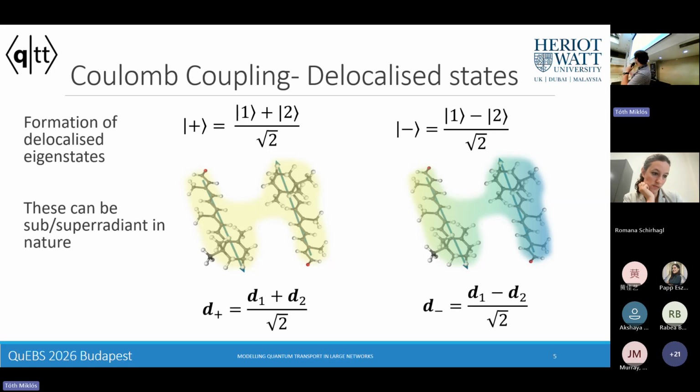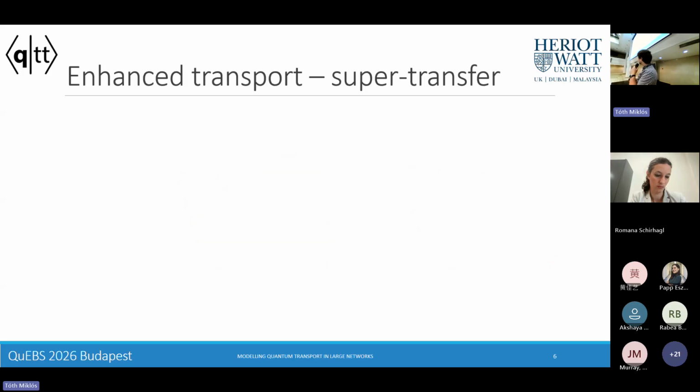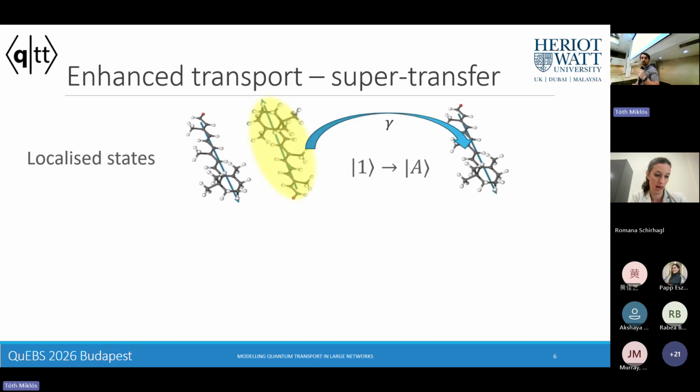That effectively manifests in summing up these individual dipoles given by these phase relationships between these states. And because these dipoles, as I said, induce this dipole-dipole coupling, they can also have quite an important impact on energy transport in these systems. So I wanted to give you a prototypical perfect case example where you have almost perfect quantum coherence across these sites.